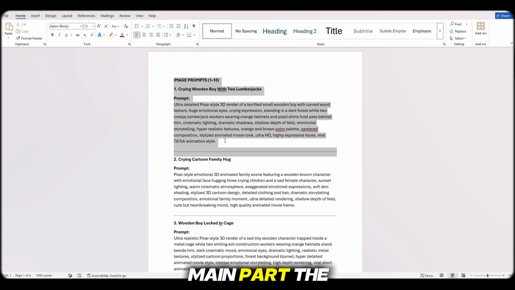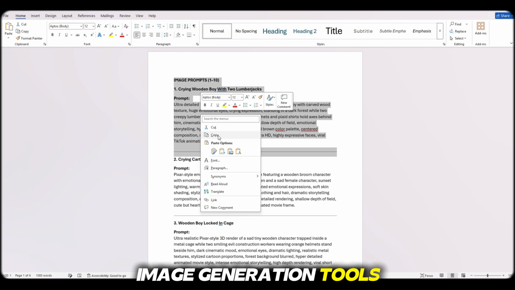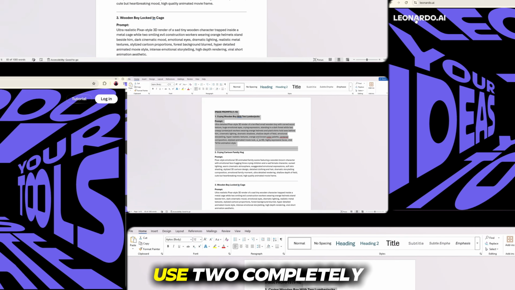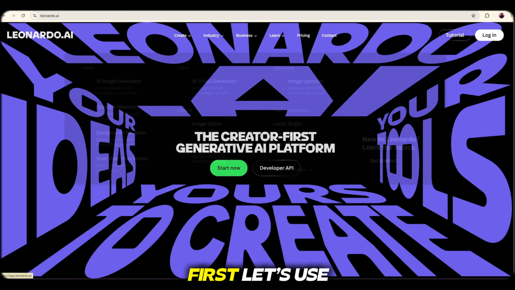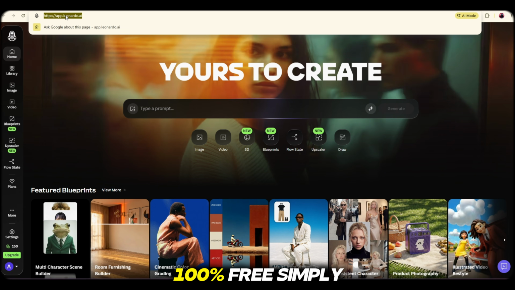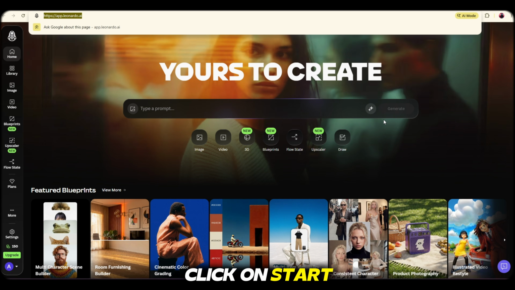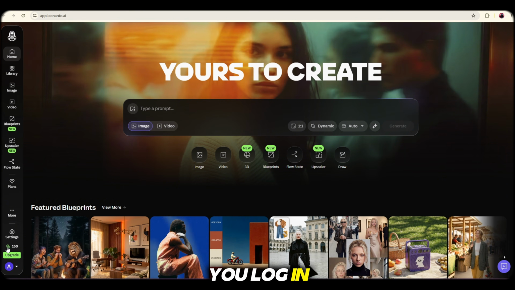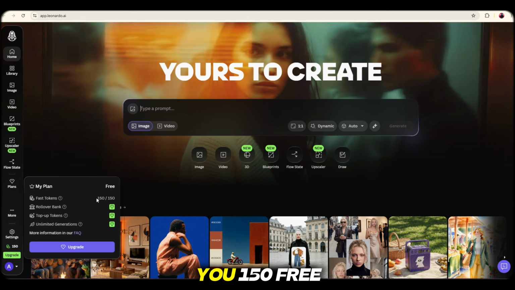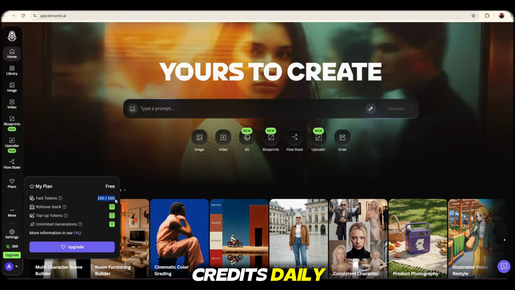Now comes the main part, the image generation tools. Today, I will use 2 completely free image AI tools and 2 free video AI tools. First, let's use Leonardo AI. This tool is 100% free. Simply click on Start Now and log in using your Gmail account. As soon as you log in, Leonardo AI gives you 150 free credits daily.